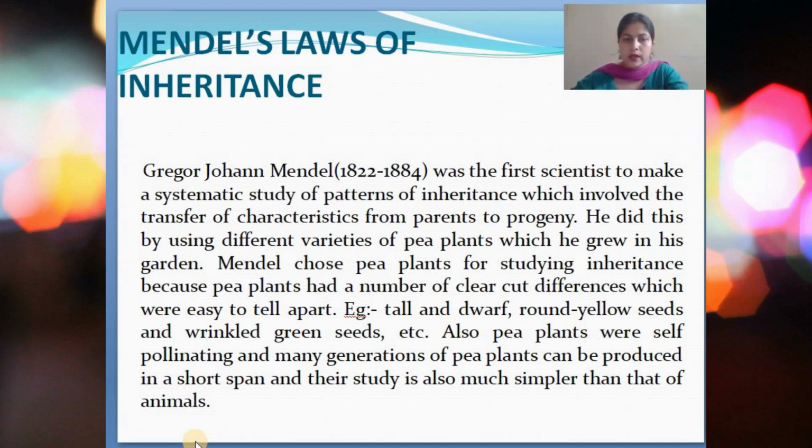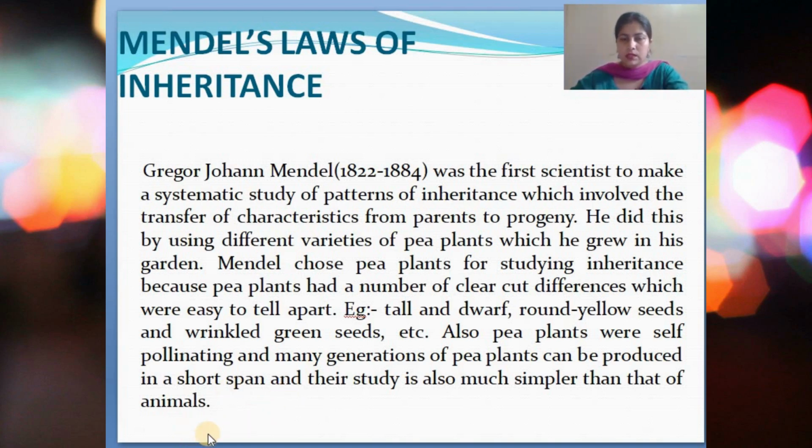Also, pea plants were self-pollinating, so they didn't need any other factor for pollination. They were self-pollinating, and many generations of pea plants could be produced within a short span. So time is always a factor. Because within a short span many generations of pea plants could be produced, that was a major reason for which Mendel chose pea plants for learning about the different laws of inheritance.